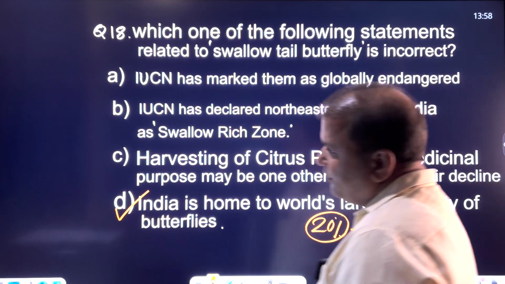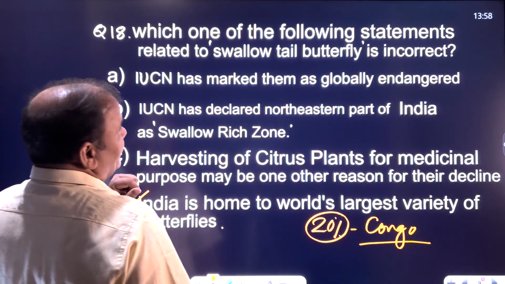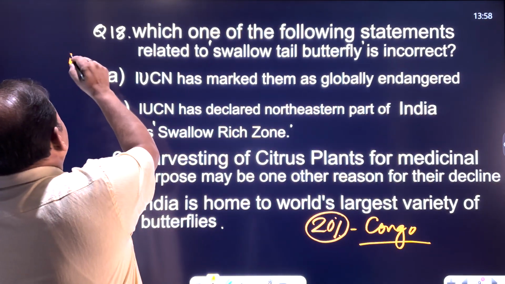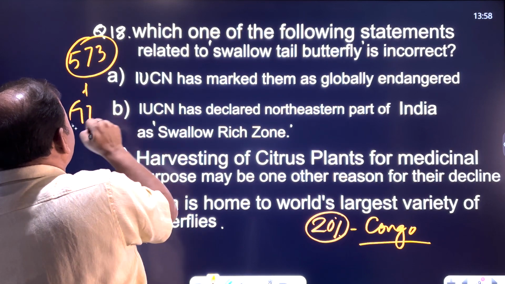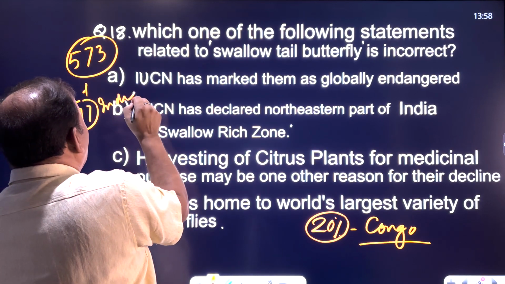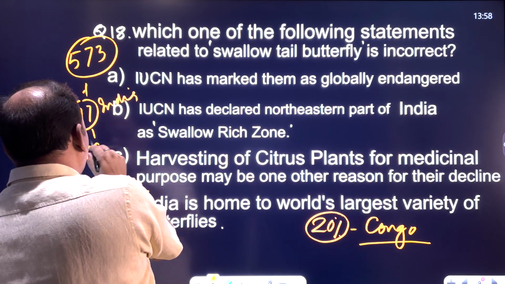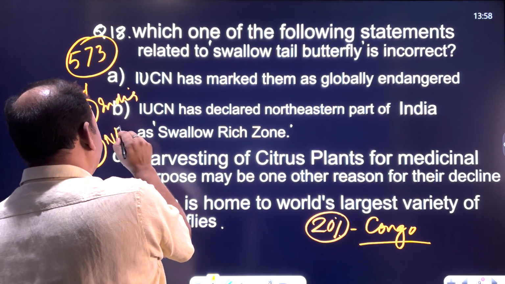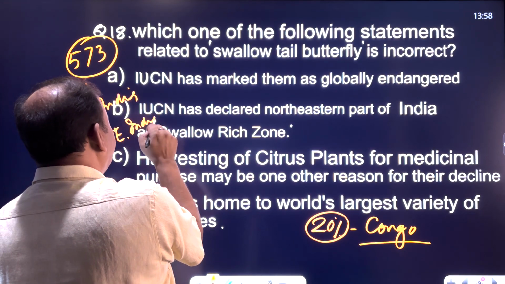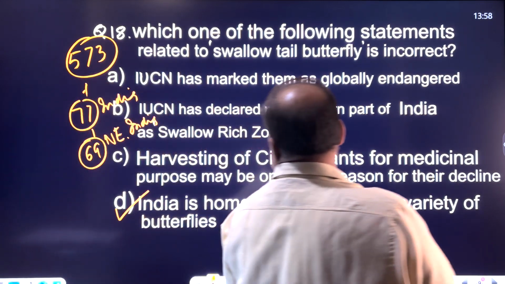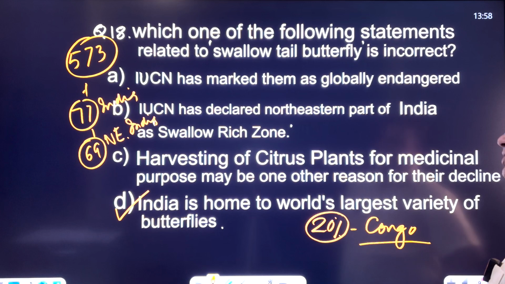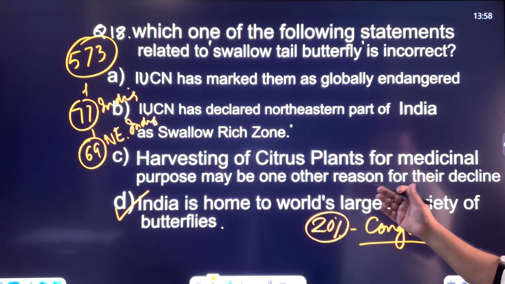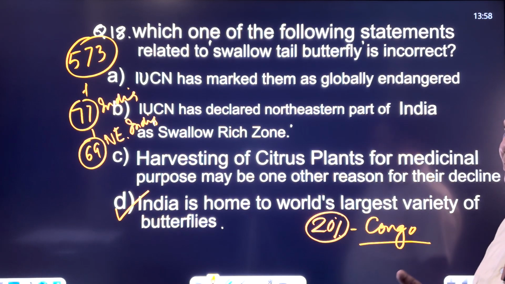But as far as the variety of swallowtail butterfly is concerned, there are 573 varieties, of which 77 are present in India, and out of which 69 are present in northeast India. That's why it is called swallow-rich zone. And definitely harvesting of citrus plants for medicinal purpose may be one of the reasons for the decline, because they feed upon the leaves of these plants only.